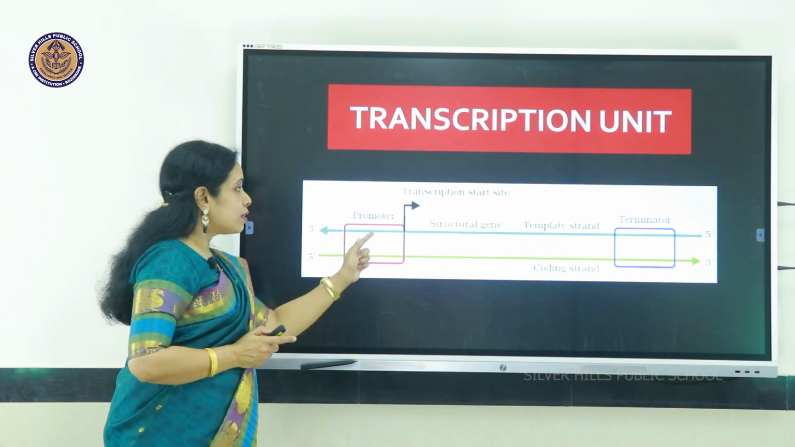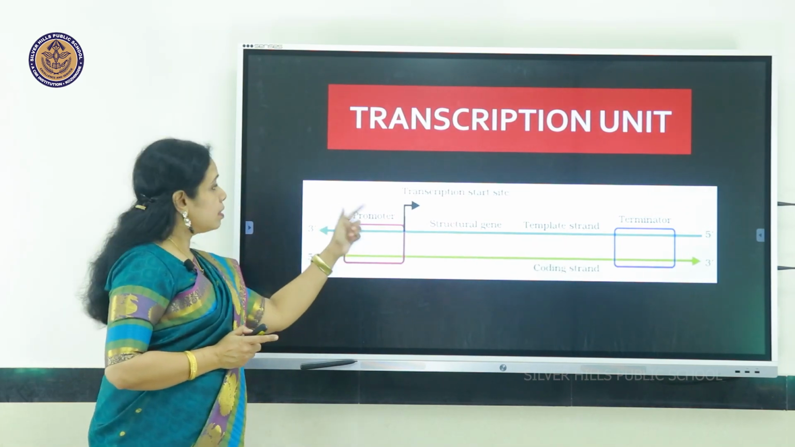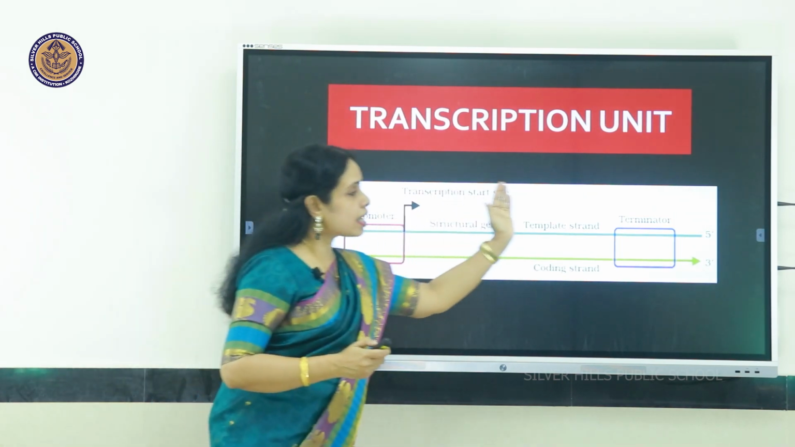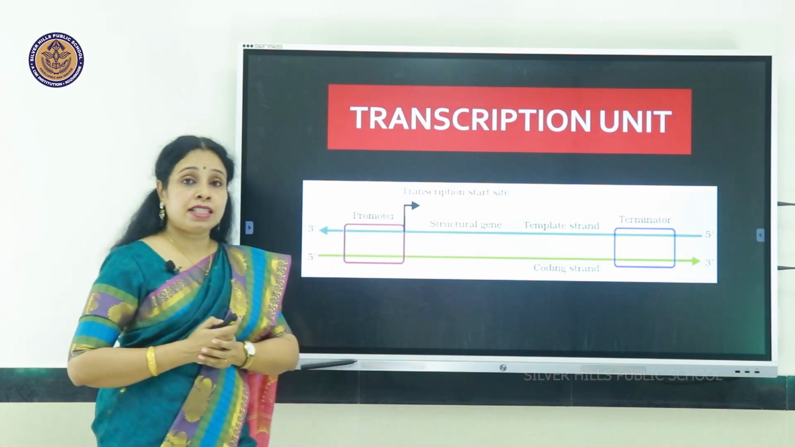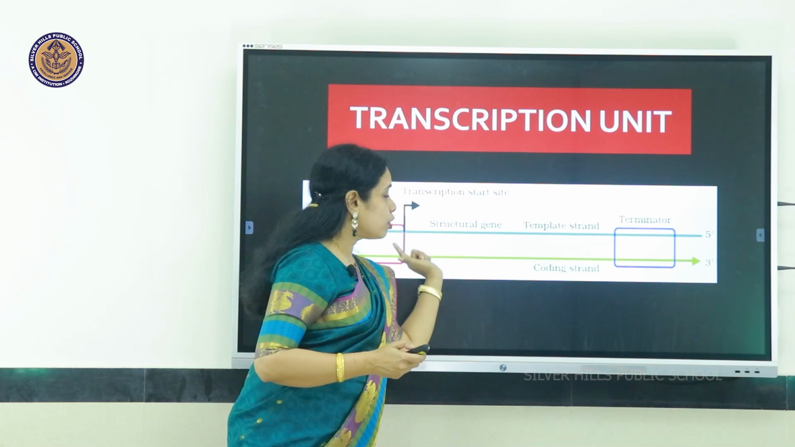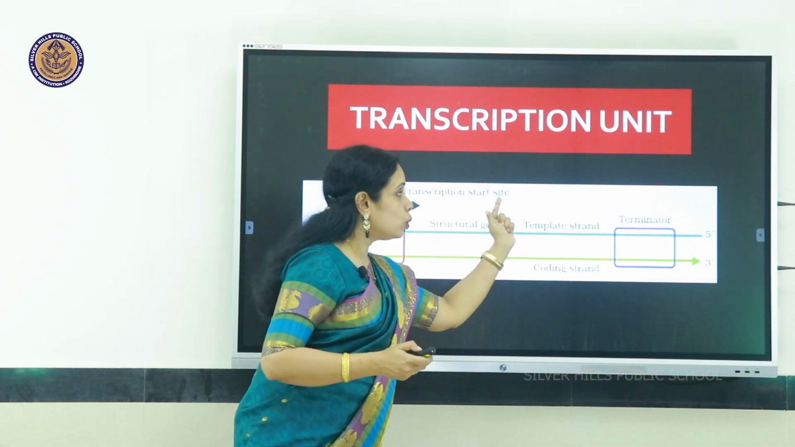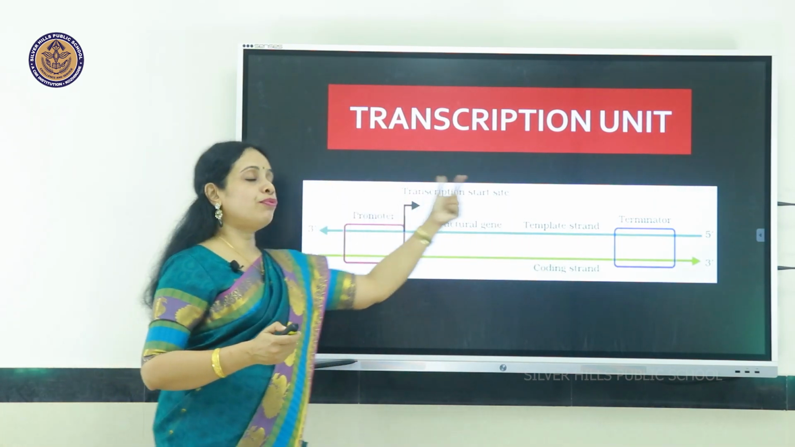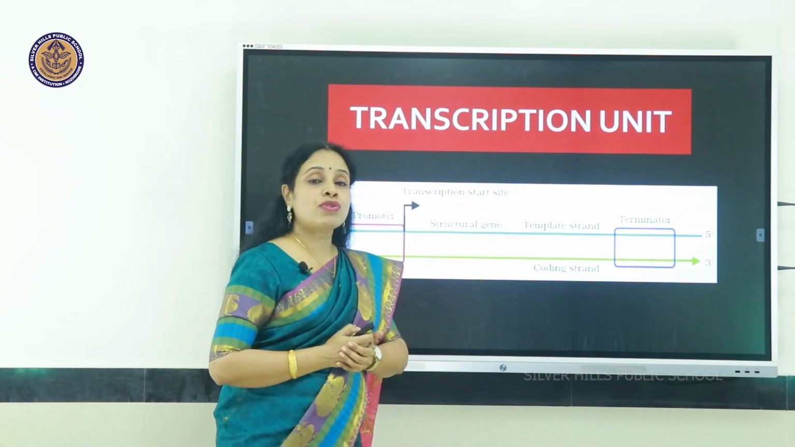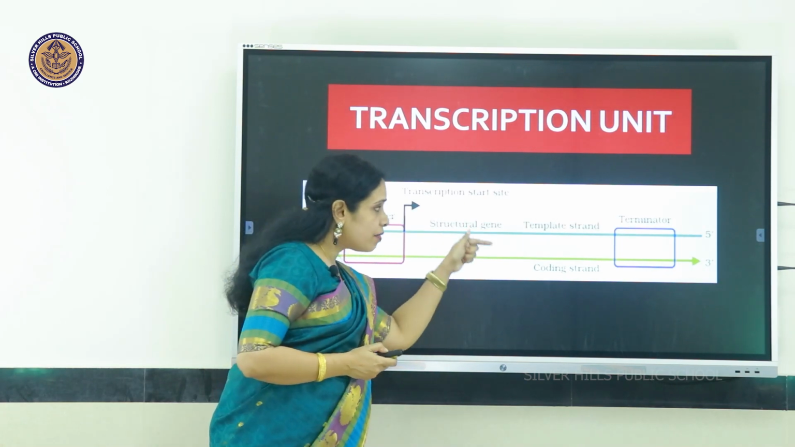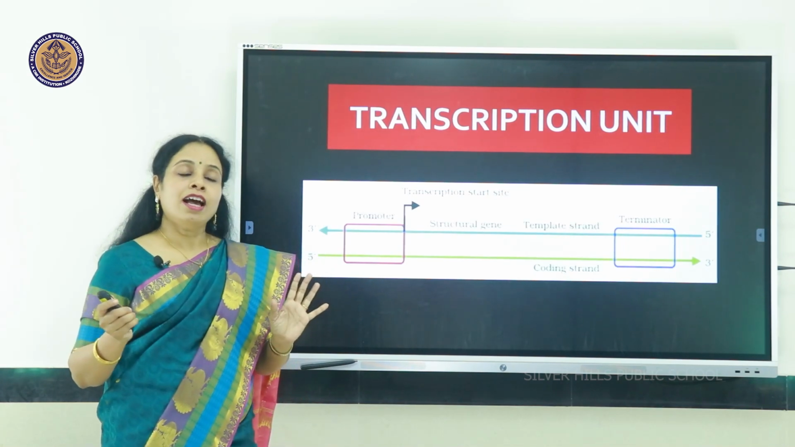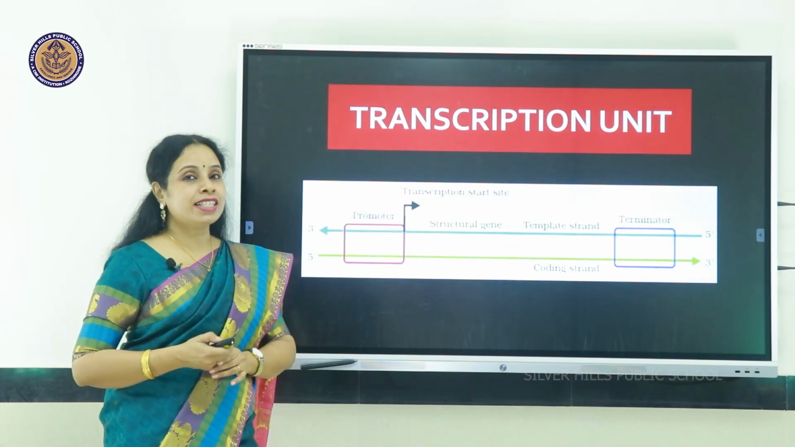So at this end you find there is a structure called the promoter, and at the other end there is the terminator. So in between these two structures there are the two strands. This one, the 3' to 5', which is forming the RNA, is called the template strand. The other one, which is shown here in light green color, is not forming RNA, however it is called the coding strand.